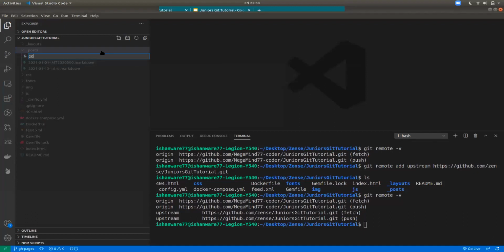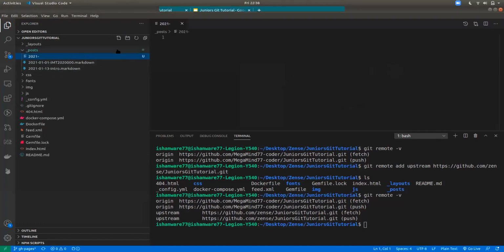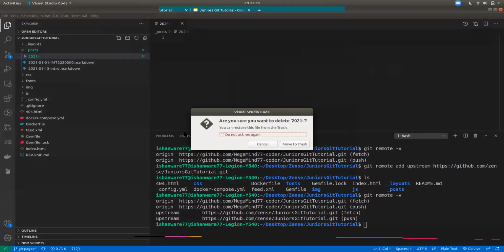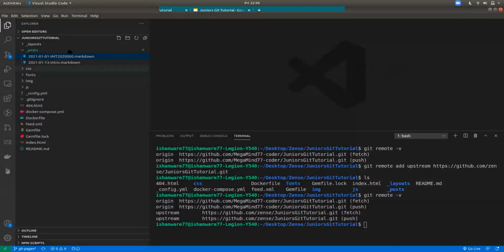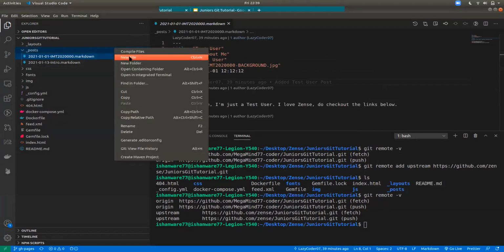So this is the blog post. Markdown is basically a file format. Using Markdown, all you need to do is write code in Markdown here, and it will create a post. Let me create a post first.